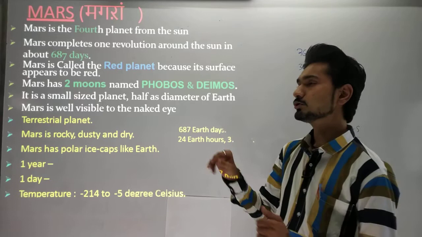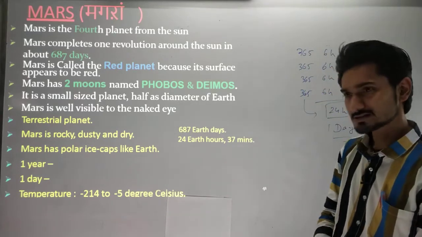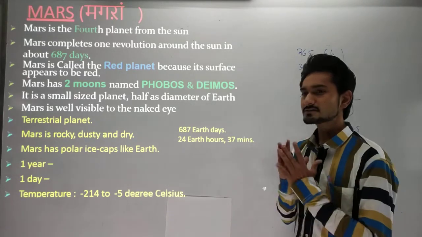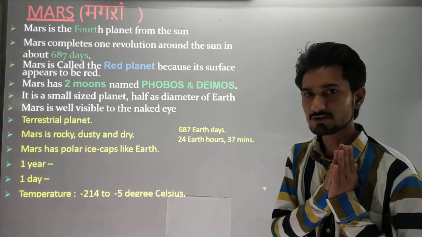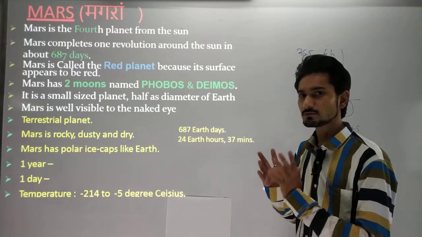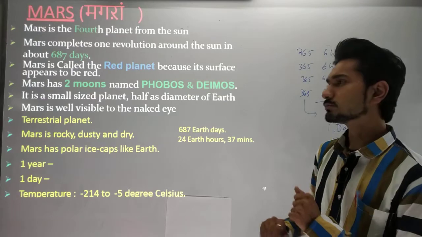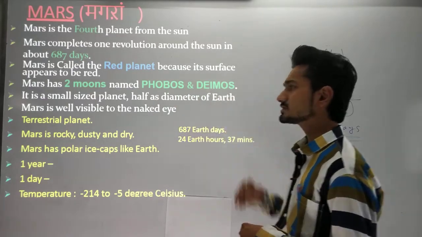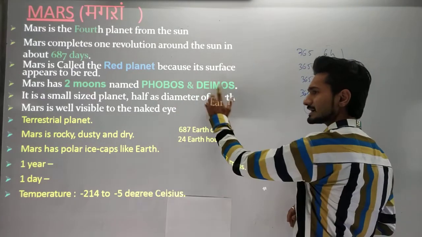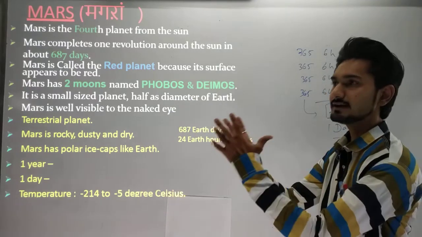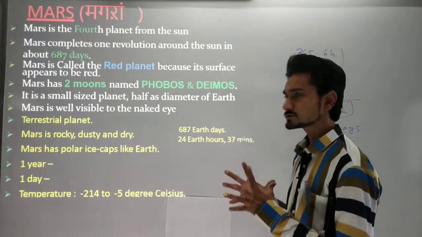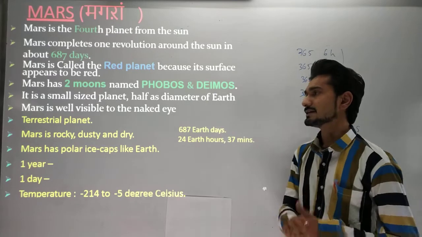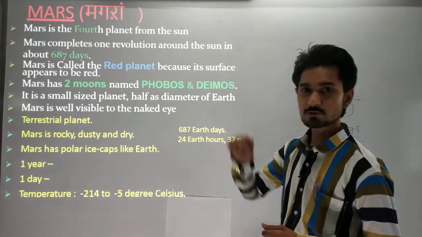Mars has two moons called Phobos and Deimos. Like us, we have only one natural moon, but Mars has two moons, and their names are Phobos and Deimos. The scientists who found the moons of the planet gave them these names.